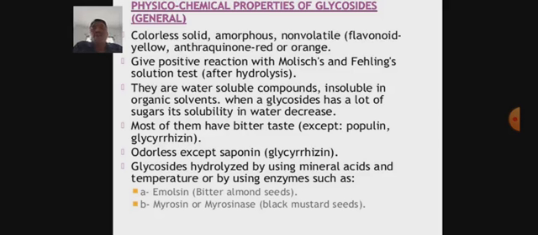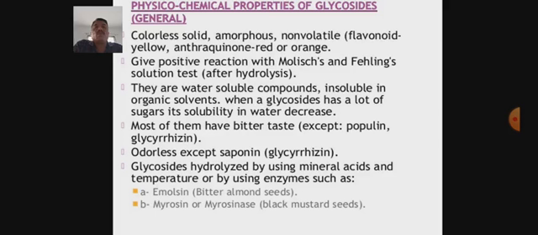Glycosides are hydrolyzed by mineral acids, temperature, or enzymes, for example emulsin or myrosinase. Emulsin is an enzyme found in bitter almond seed, which contains amygdalin. The hydrolysis of the glycoside amygdalin takes place by the enzyme emulsin, which is naturally present in the almond seeds.